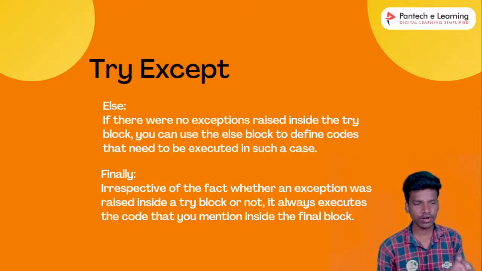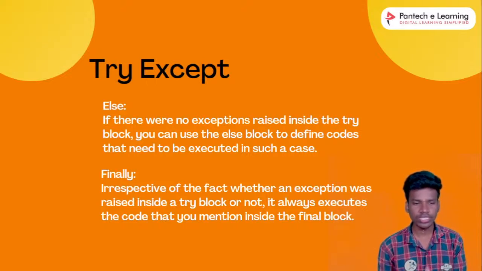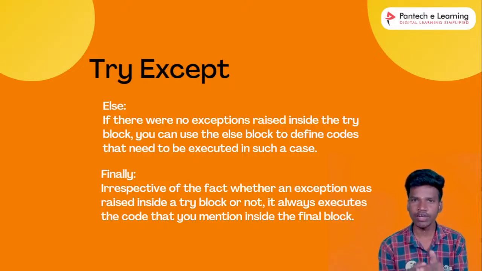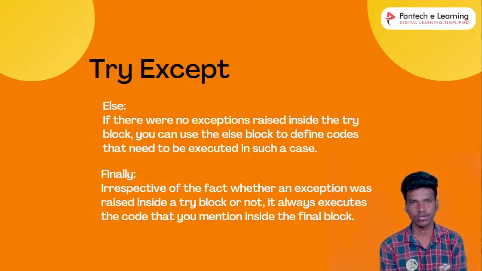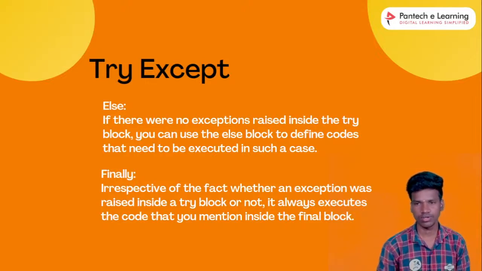If there were no exception raised inside the try block, you can use the else block to define code that needs to be executed in such a case. So I already told you, if try does not get an error, the code will be executed automatically. How is the code executed? We are using this else, and automatically the code will be executed, like the output. If I show the example, then only you can understand.